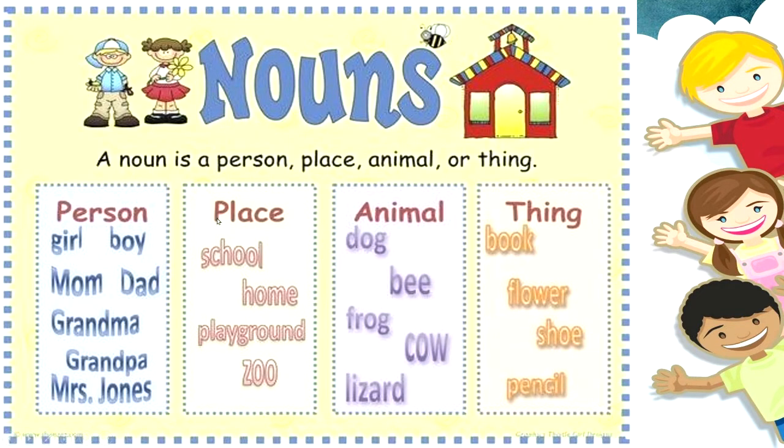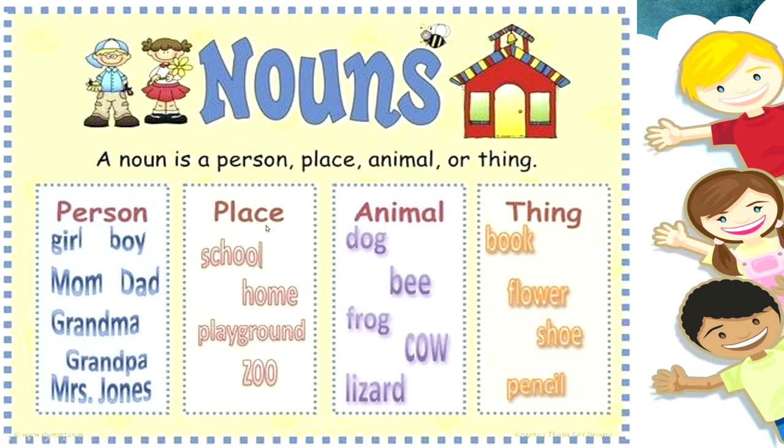Now here we have the definition of the noun for you. A noun is a person, place, animal or thing. Person can be a girl, boy, mom, dad, grandma, grandpa, Mrs. Jones. All these words, they help us to understand that we are talking about person. Similarly, school, home, playground, zoo.